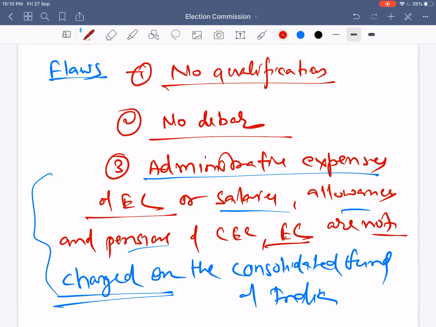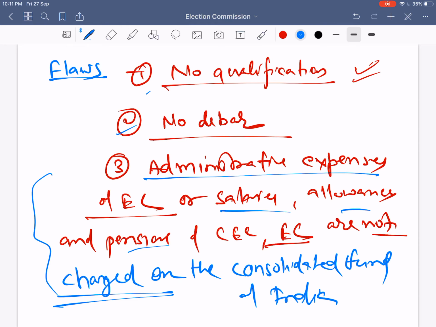Next, the flaws in the Election Commission of India. The first flaw is that no qualification is given. For example, no legal qualification, no educational qualification, no such qualification is mentioned under the Constitution of India. Not even a minimum age, no experience, nothing. That means the executive can appoint any person as chief election commissioner or election commissioner.